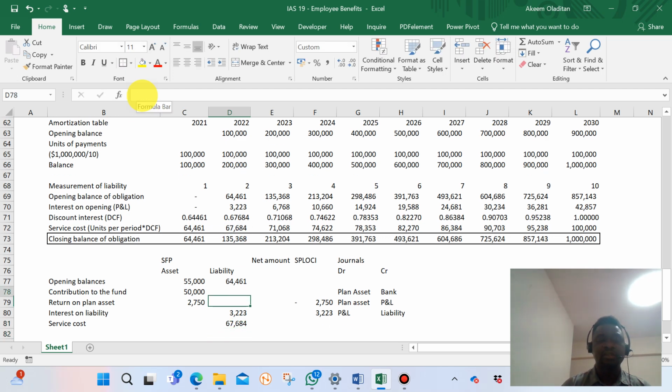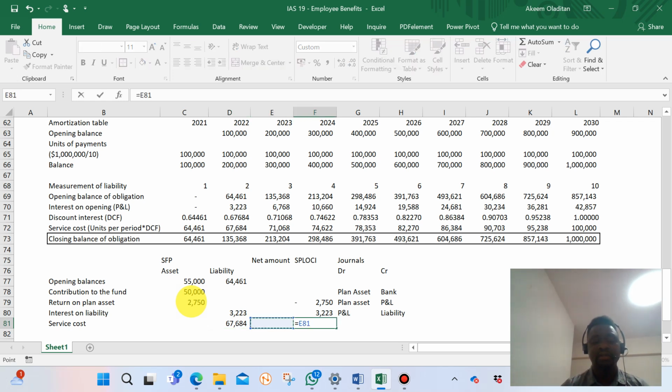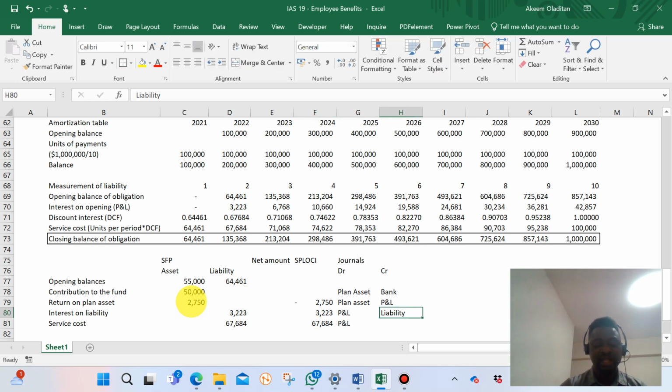So can you see there's a service cost in year one? That service cost in year one has become opening liability in year two, so we don't need to do anything on it. So we have our service cost in year two, which is to be used to increase our liability, and the same thing also goes to P&L. So we debit P&L and we credit liability, just like what we did earlier on.